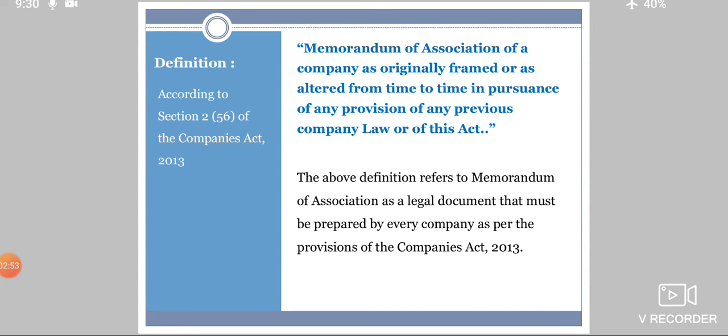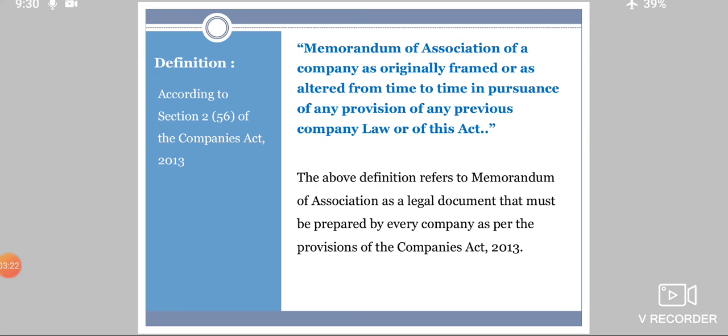Coming to the definition for Memorandum of Association, according to Section 2(56) of the Companies Act 2013, Memorandum of Association of a company means the memorandum as originally framed or as altered from time to time in pursuance of any provision of any previous company law or of this Act.